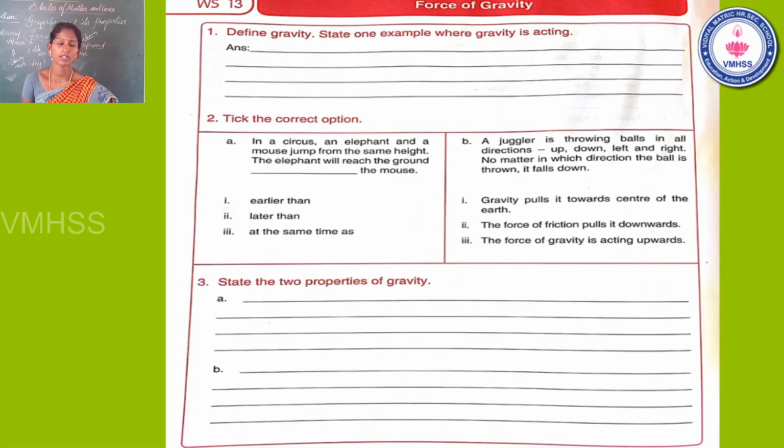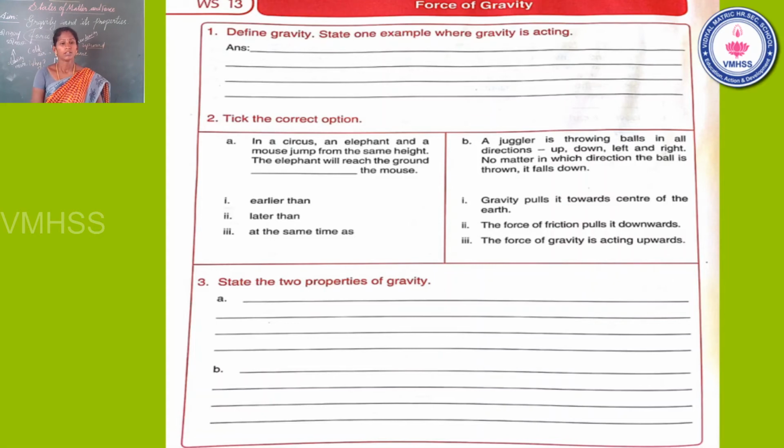The elephant will reach the ground: first option, earlier than the mouse; second, later than the mouse; third, at the same time as the mouse. The elephant is a heavy, very big animal, but the mouse is very small.